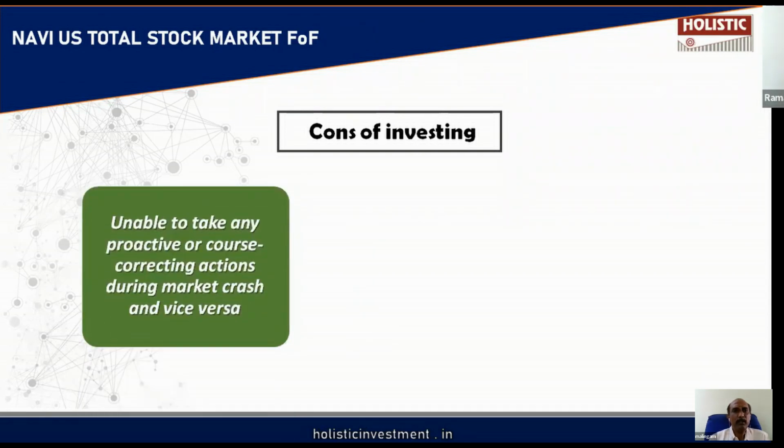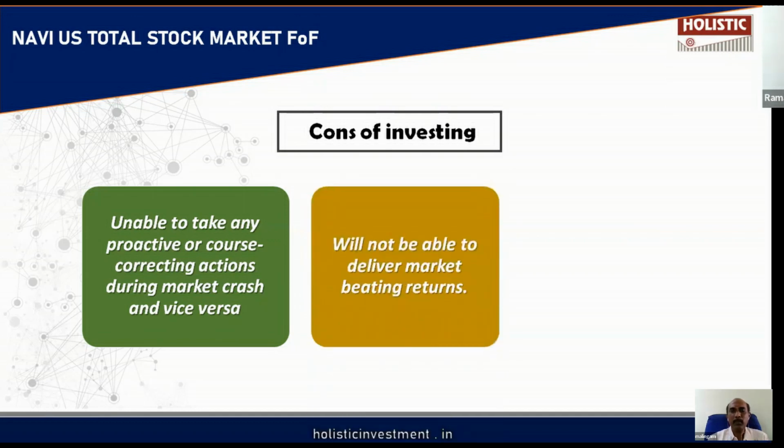This fund is not able to take any proactive step because of a market fall. If there is a market fall in an active fund, the fund manager can proactively move from one particular set of stocks to another set of stocks. This fund will not be able to do it. Also, after the crash, doing any course corrections in the portfolio is not possible. Simply, they have to mimic the index. They have to replicate the index simply.